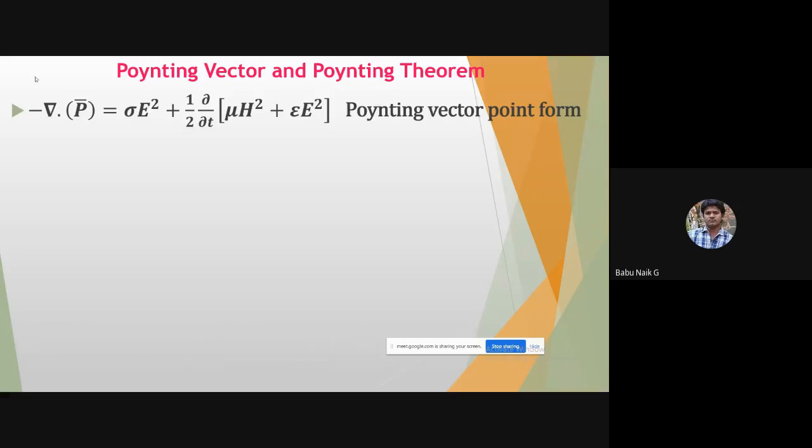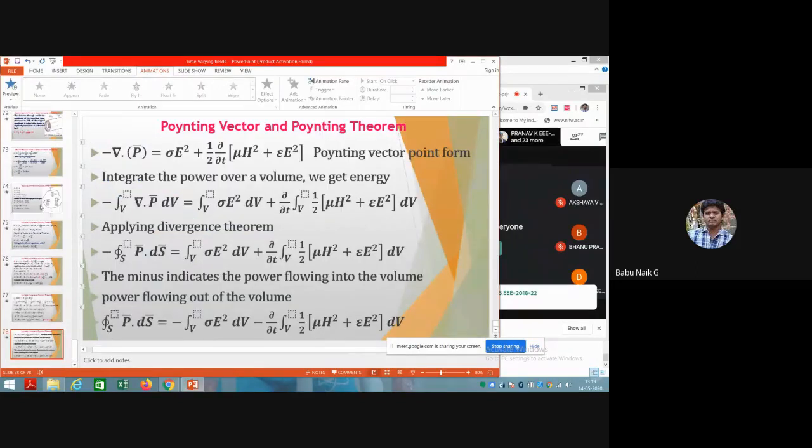The minus indicates that the power is going to decrease in that value, which I have shown in that figure. You can see it.